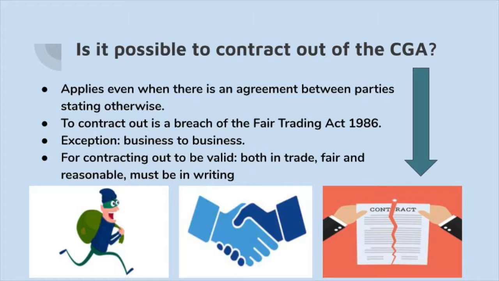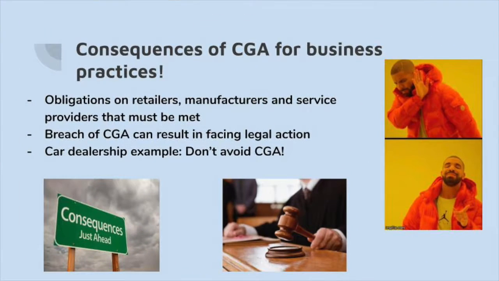For this contracting out to be valid, there are requirements to be met. Both parties must be in trade, it must be in writing, and the terms must be fair and reasonable. What is reasonable is judged by the court. Overall, understanding the terms and conditions of the CGA is crucial from an SME business perspective. You need to understand what consumer guarantees are given and what obligations you have. This will allow you to avoid facing legal claims by unsatisfied consumers.